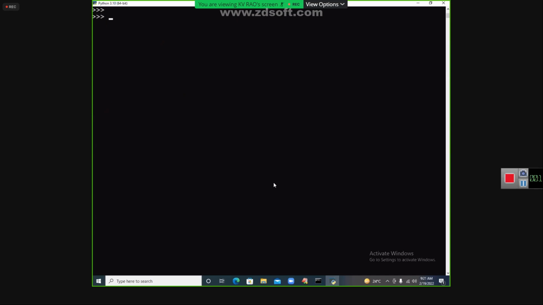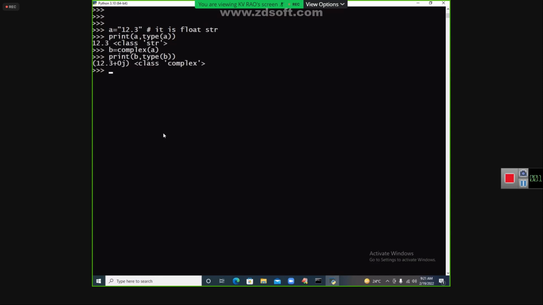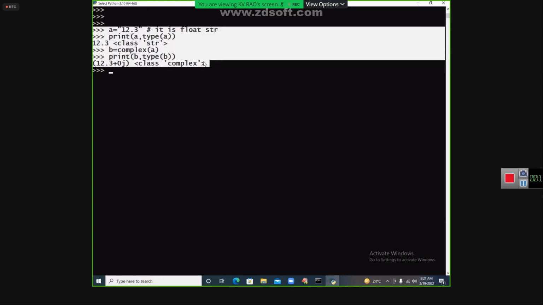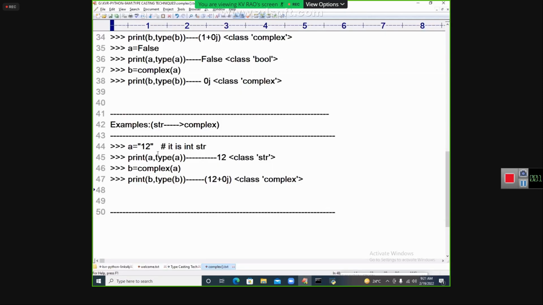Okay. Now the next part: A is equal to 12.3. It is called what? It is float str. Print of A. Now B of this: it is happily possible. 12.3 plus 0j is also possible.